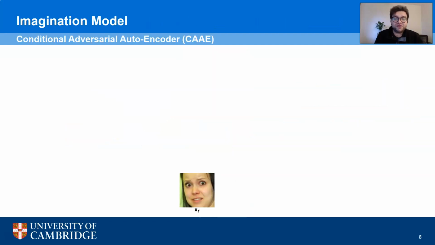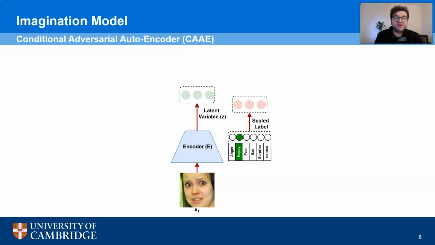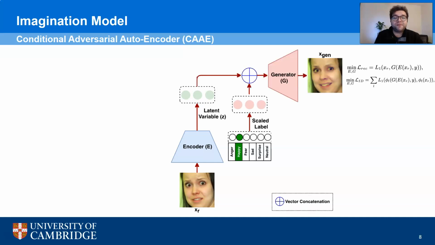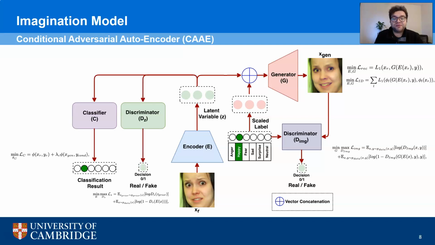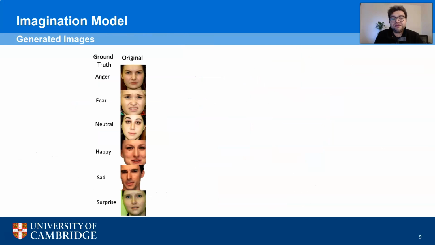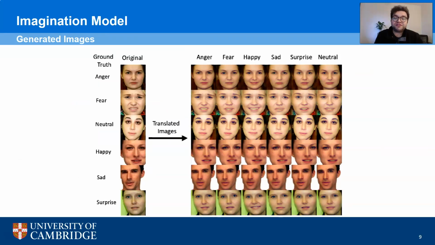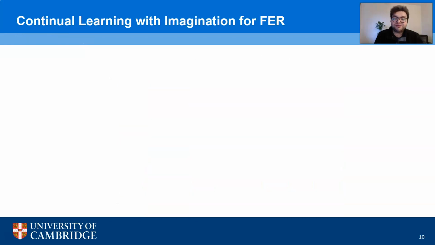The input is first encoded into a latent variable, which along with the target label is passed to the generator that translates the input image to the target label. The model is trained in an adversarial manner using a discriminator that plays a min-max game with the generator. For further regularization, the latent variable is also forced to be uniformly distributed and a classification loss is imposed in order to learn meaningful representations. Given the input samples and the target labels, the model is able to translate images for a subject to represent different expression class labels, generating additional data for the subject.